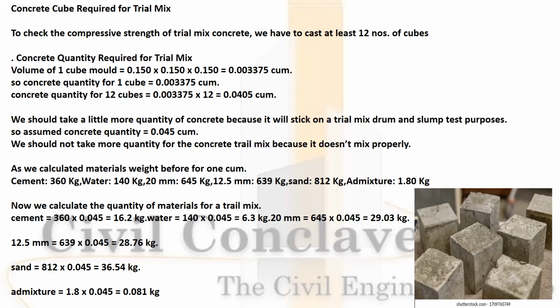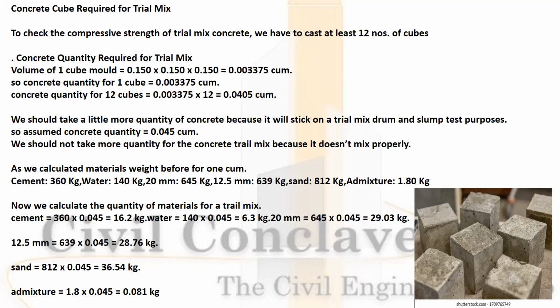We should take more quantity because on the trial mix, you may drop some material. So let us assume the quantity will be 0.045 cubic meter. Accordingly, we make the trial mix. Cement 360 kg, water 140 kg, 20 mm 645 kg, 12.5 mm 639 kg, sand 812 kg, admixture 1.8 kg. Now we calculate the materials for a trial mix.